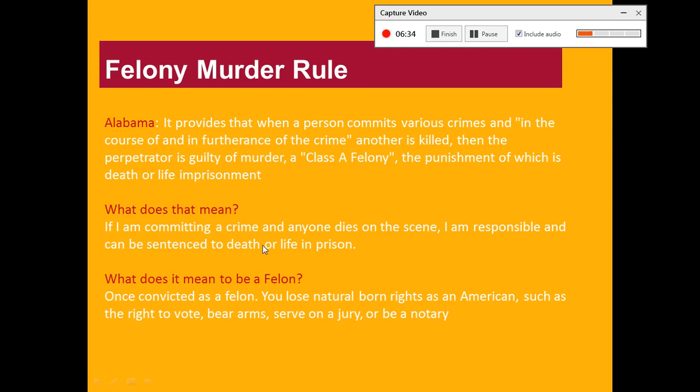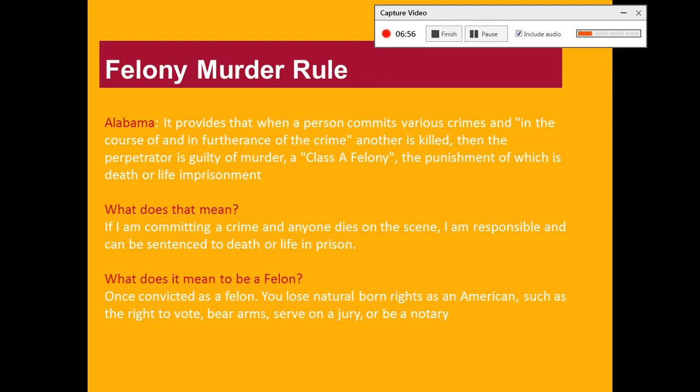It means that if I'm committing a crime and anyone dies on the scene, I am responsible and can be sentenced to death or life in prison, even if I had no intentions of killing this person. If they die while I'm committing this other crime, then I am responsible for it.